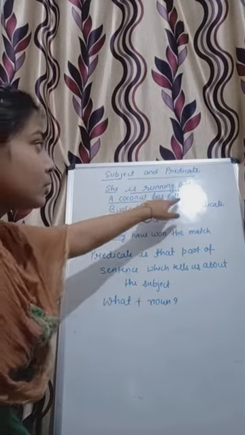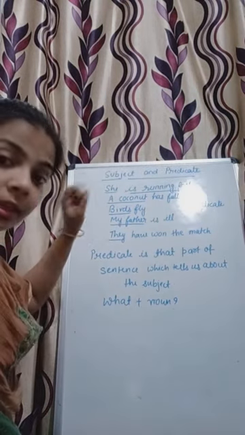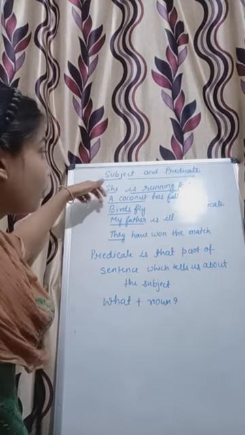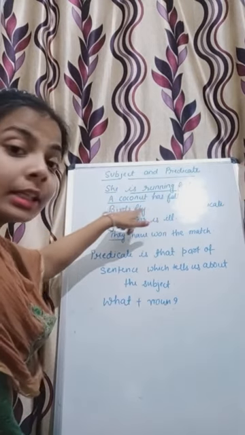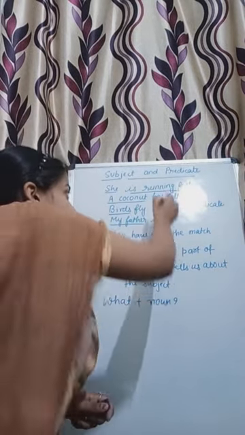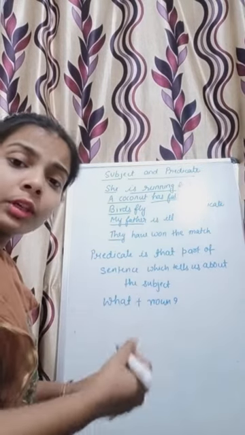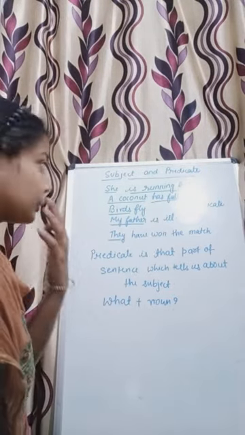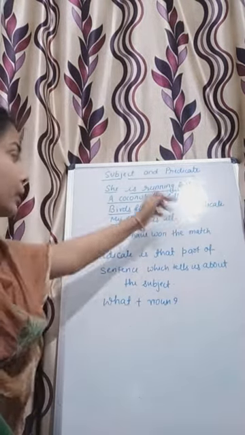A coconut has fallen. What has fallen? A coconut has fallen. So coconut will be the subject. Now it is giving the answer about the subject. What has the coconut done? It has fallen. This has fallen is telling about the coconut, that the coconut has done something. So this part will be the predicate, has fallen, because here has is helping the verb.